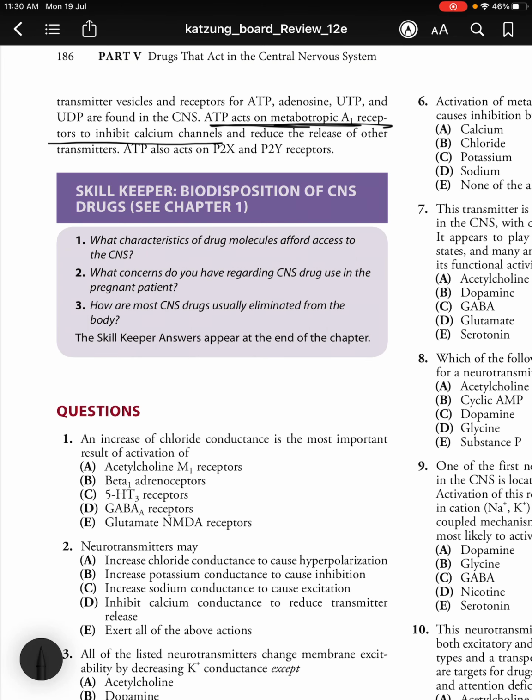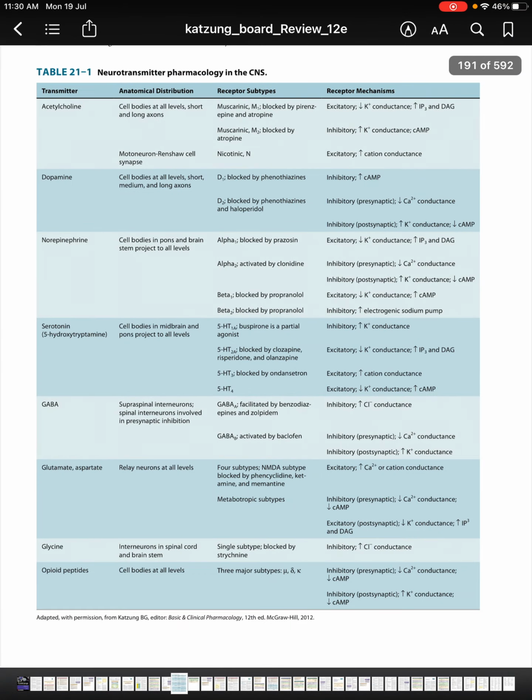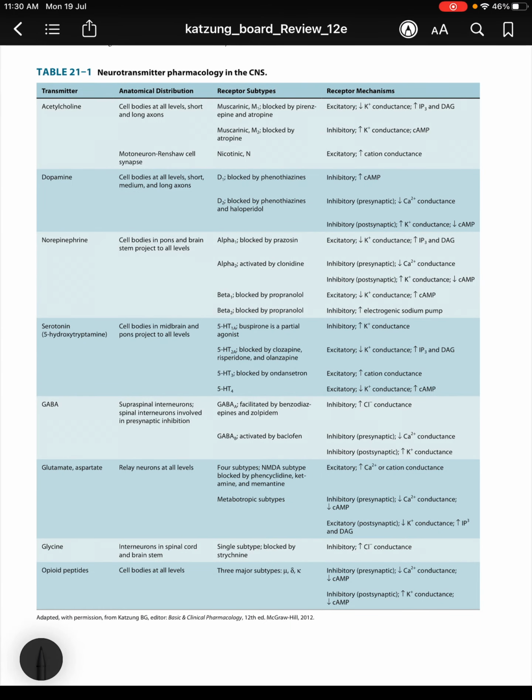ATP acts on metabotropic A1 receptors to inhibit calcium channels and reduce the release of other transmitters, and it also acts on P2X and P2Y receptors. So let us just look at this table to summarize everything that we have discussed thus far.